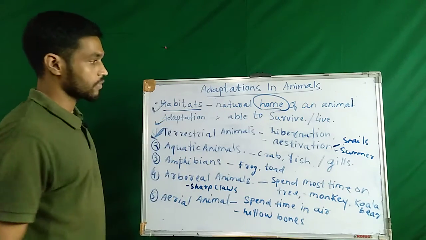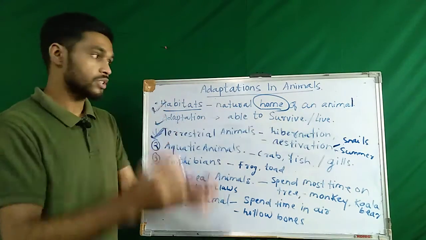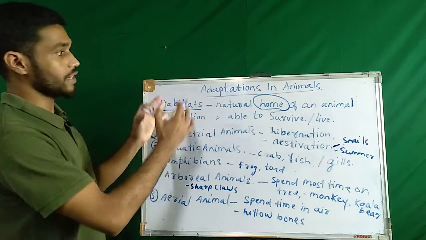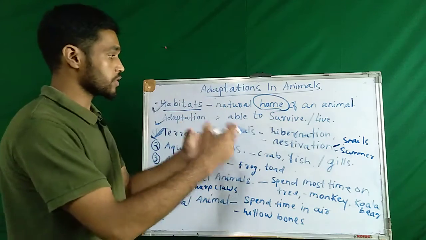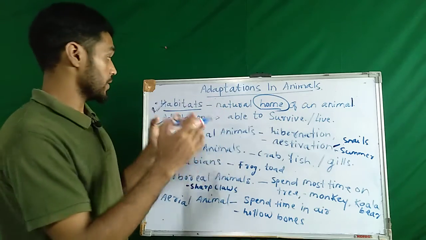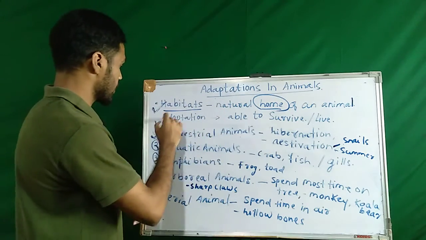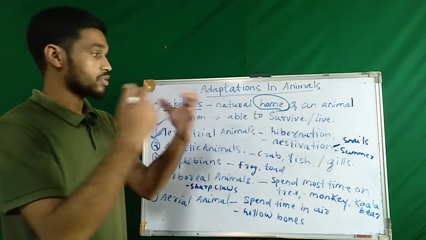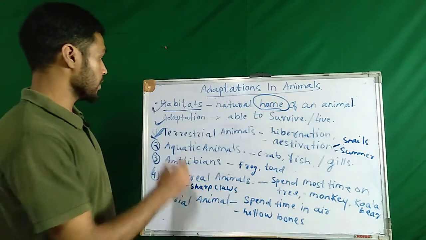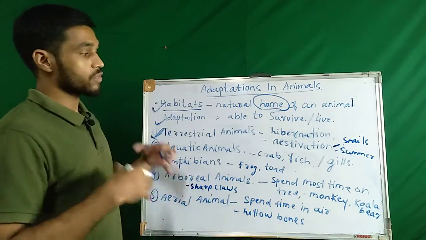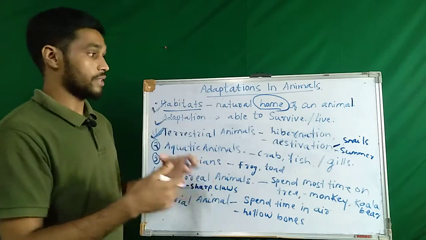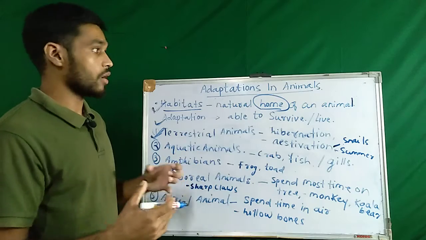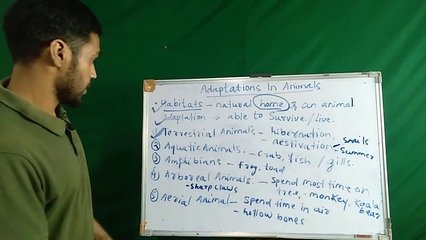Adaptation means being able to survive. So adaptations in animals means an animal being able to survive in their home or in their surroundings, right? An animal able to survive in its natural home or surroundings is called adaptation in animals.